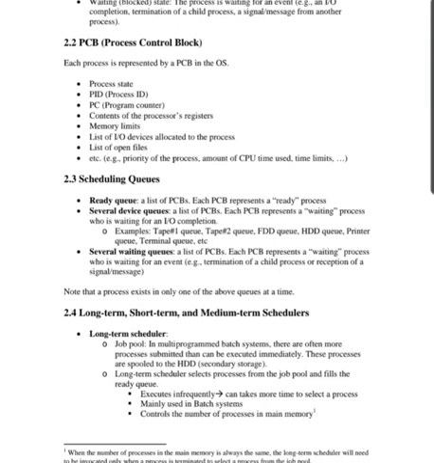Next is PCB, that is process control block. Each process is represented by a PCB in the operating system. It holds the process state, the PID, that is process ID, the PC, that is program counter, the contents of the processor's registers, memory limit, list of input output devices allocated to the process, list of open files, etc. For example, priority of the process, amount of CPU time used, and time limit.